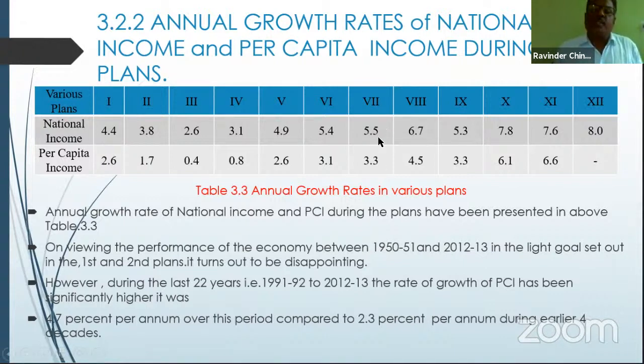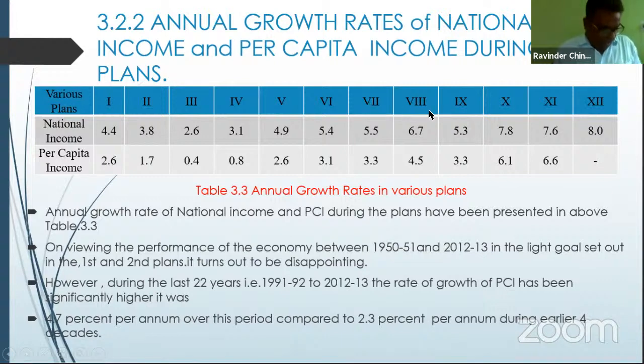In this period, almost 5.5% growth rate was achieved in national income, and 3.3% in per capita income. The corresponding equivalent change in per capita income in relation to national income did not take place, but an uptrend is taking place. 1.7%, 0.48, 2.6, 3.1, 3.3 means better prospects are taking place in the per capita income growth rate during the seventh five-year plan.